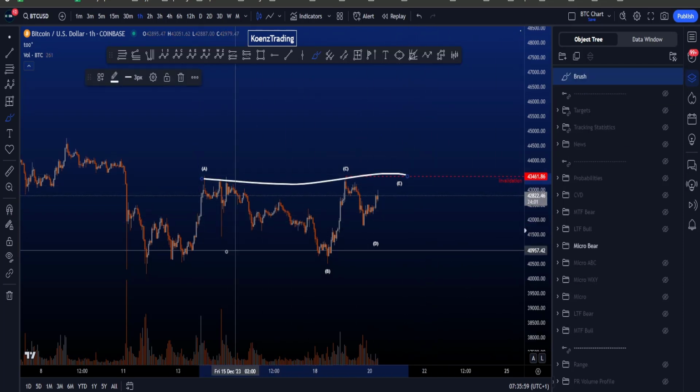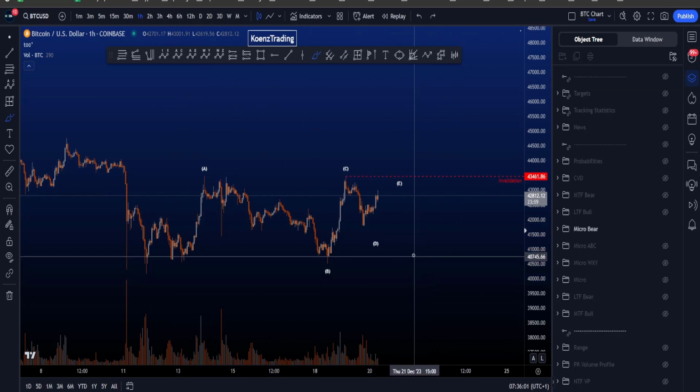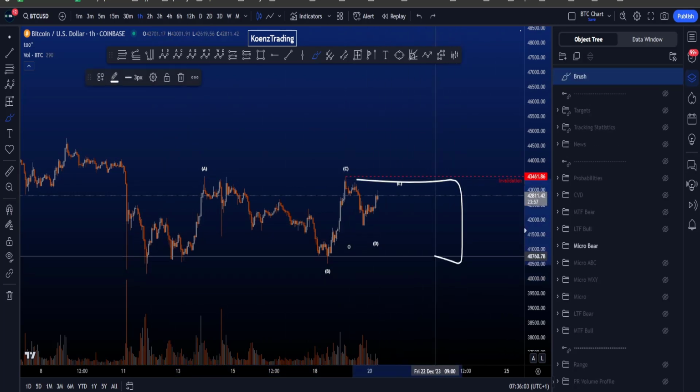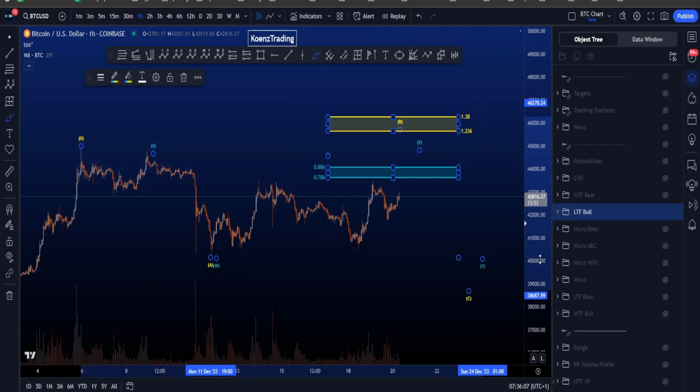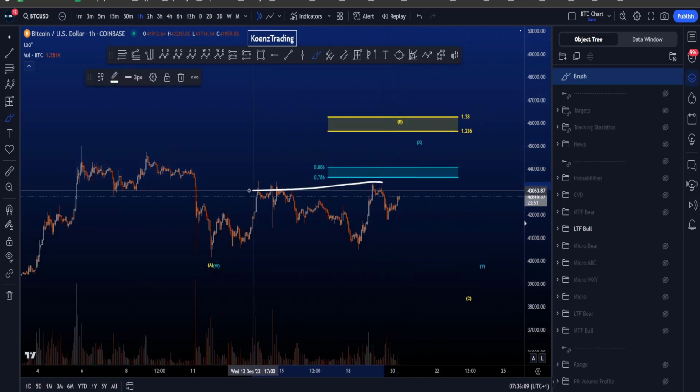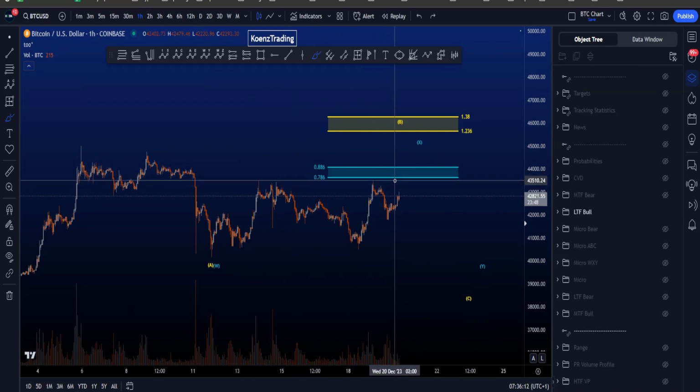So this is at the moment at least an idea, but that likely means that we are going to continue ranging here for a while first. In a more bullish scenario, we are looking for price to take the highs over here at 43.5k before then a move to the downside.